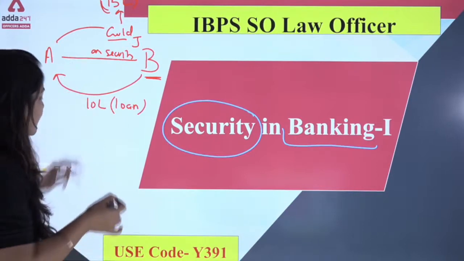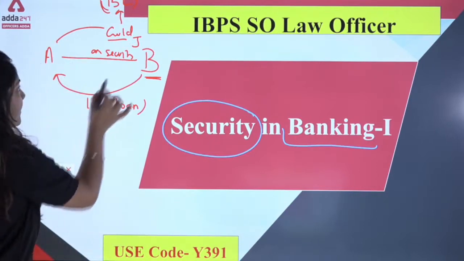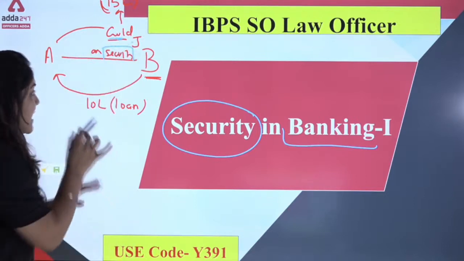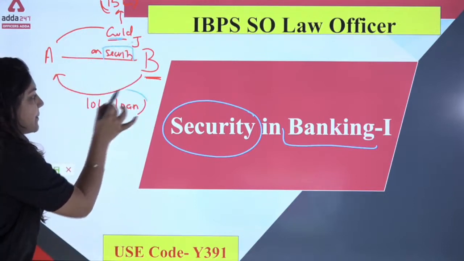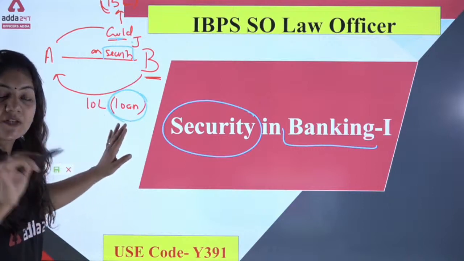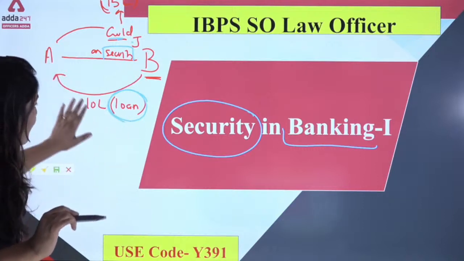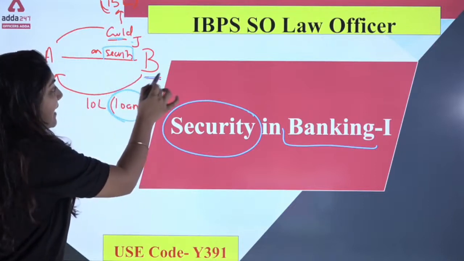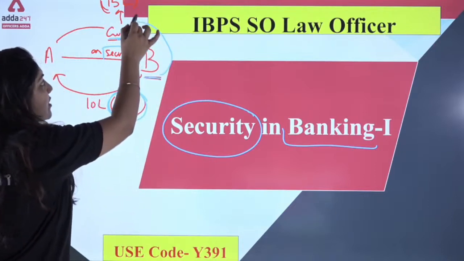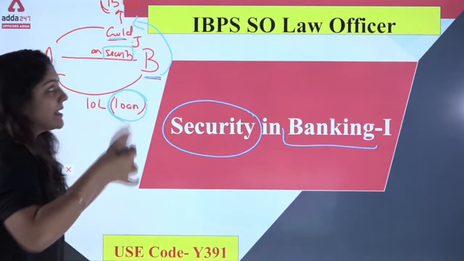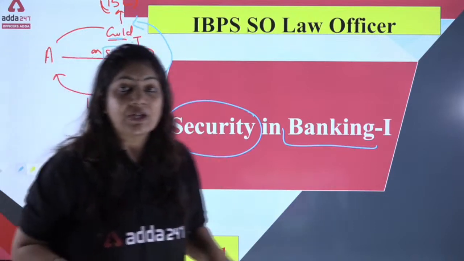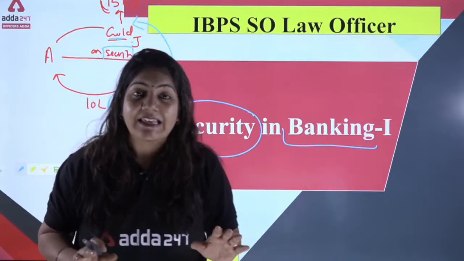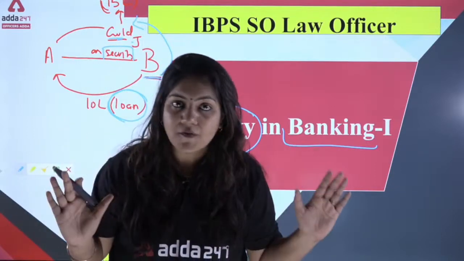So why is there a need for this security? Why is there a need for security of this gold jewelry? So that if person A is unable to pay this loan, just listen very carefully, then B has a right to recover the 10 lakh loan money from the gold jewelry. So that is the basic purpose of security. I think the term is clear to all of you.